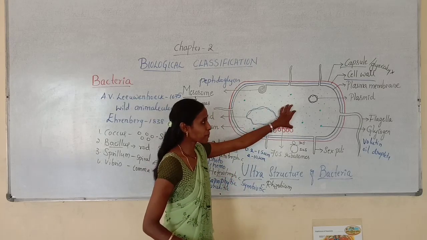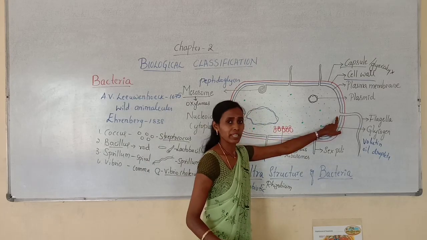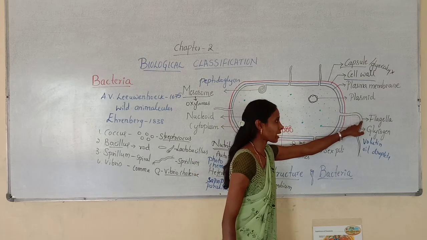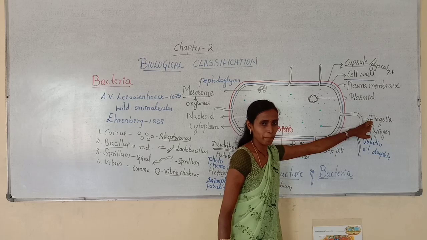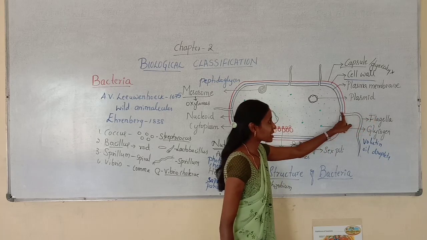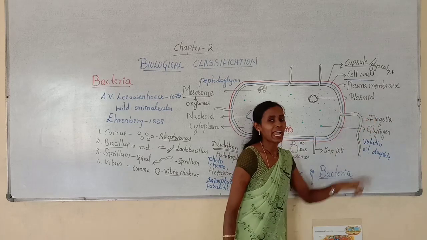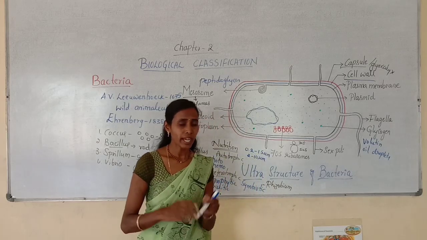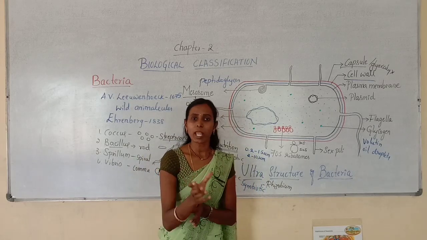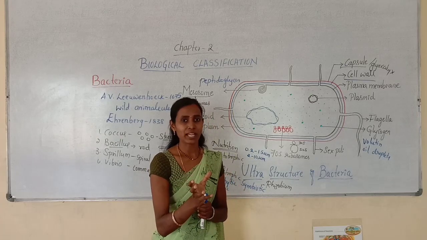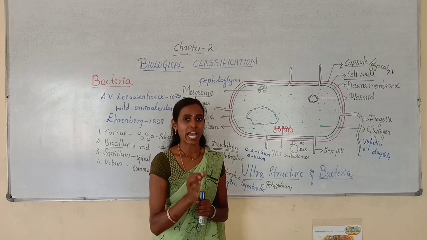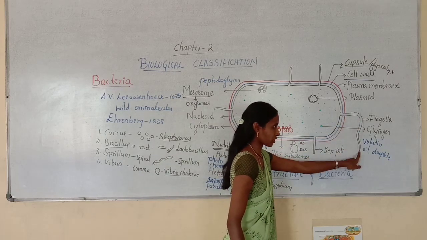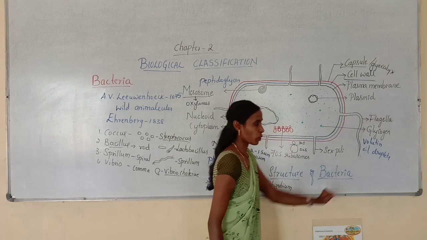And you can observe that in some bacteria, a structure will be arising from the plasma membrane. It is called flagella. So flagella arise from the plasma membrane, and help in locomotion or swimming. If bacteria is moving, it is moving with the help of flagella, and flagella acts as a locomotory organ in bacteria. So this is the long tubular structure called flagella, helps in locomotion.